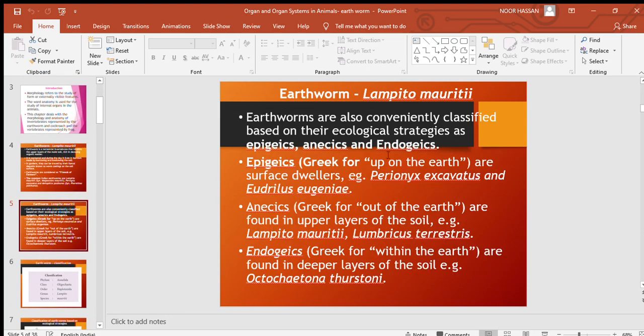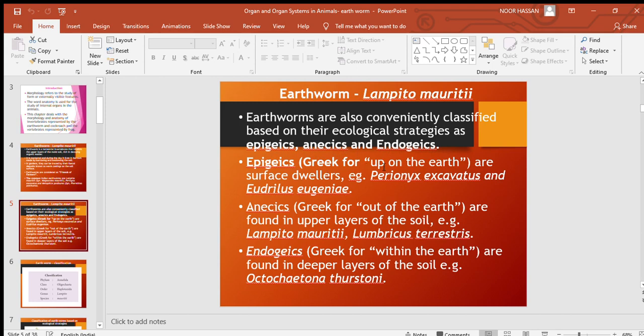Earthworms are also conveniently classified based on their ecological strategies as epigeics, anecics, and endogeics. Okay, based on the ecological strategies, that is based on what layer they occupy in the soil, they are classified into epigeics, anecics, and endogeics.